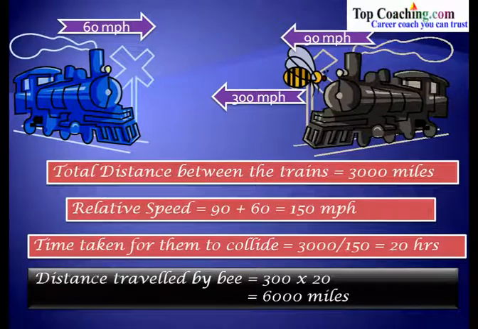So whenever you have two objects that are moving in opposite directions and we know their initial distance, then their time of meeting would simply be distance divided by the relative speed, and this relative speed would be simply the sum of both these speeds because they are traveling in opposite directions. When two objects are going to meet each other, simply use the concept of relative speed. It is simple: distance divided by the relative speed. Add these two speeds to get the relative speed, so you'll get the time at which both these objects are going to meet each other.